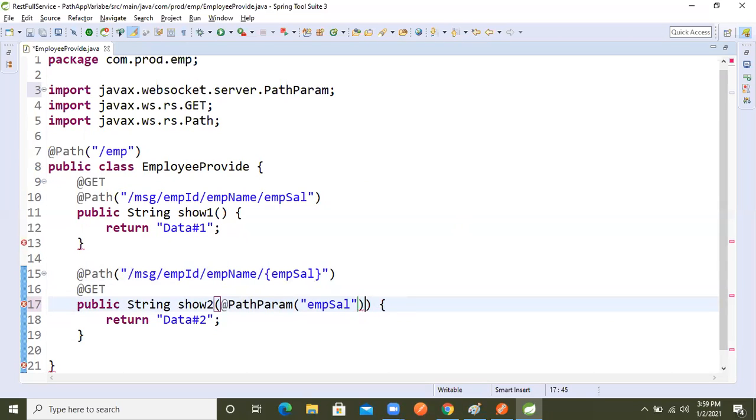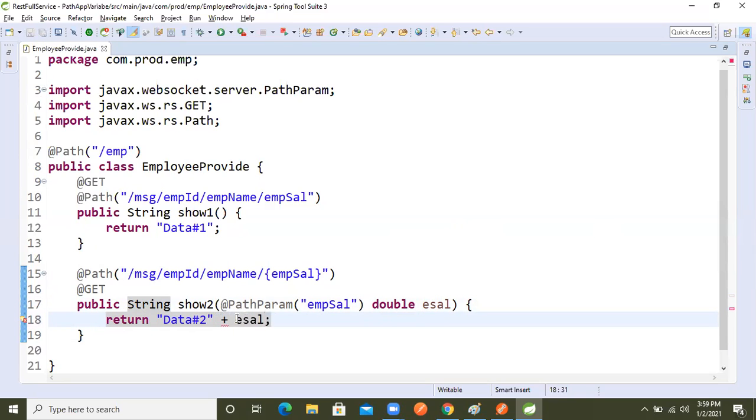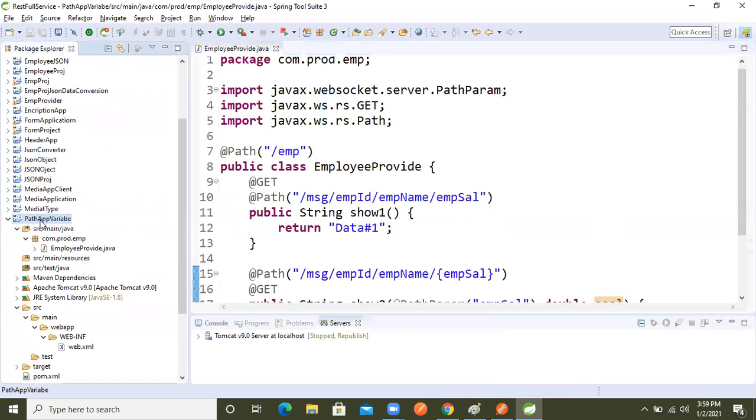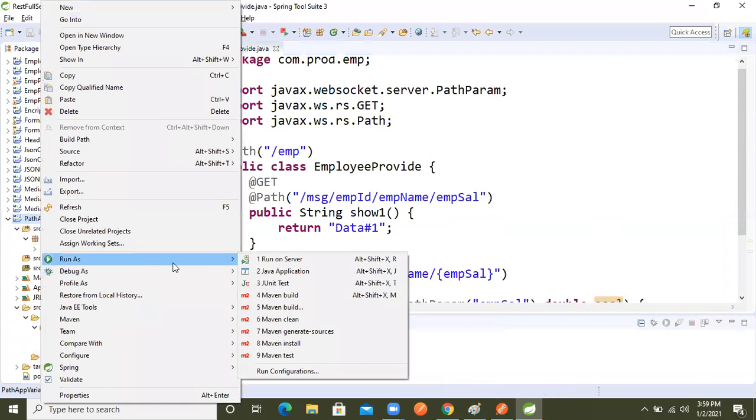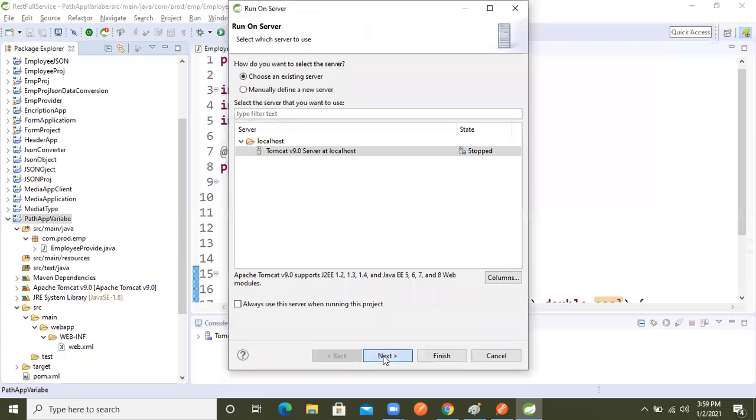This is the kind of data we are returning back: double, right? Salary is coming, so double esal, I'm taking a local variable esal. Again I'm returning it back so that people can understand, right? Just esal I'm writing now. So let's run the application again, and see whether our API works based on the same URL or not.